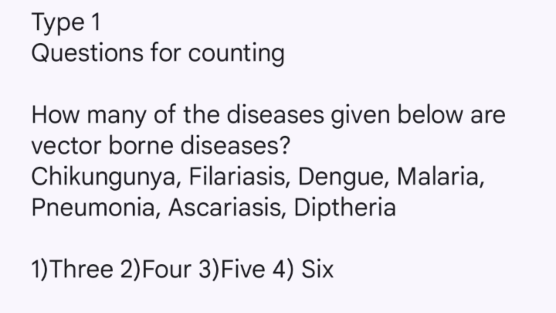Now in a hurry, the silly mistake is that students often mark option 4 as the correct answer, but the options, as you can see, are option 1: 3, option 2: 4, option 3: 5, and option 4: 6. So if we mark option 4 as correct, the answer which will be checked is 6, which is wrong. Option 2 says that 4 of the above diseases are vector-borne. So option 2 here is correct.